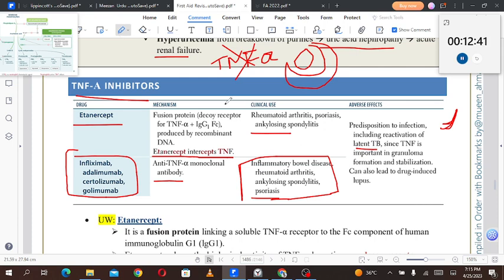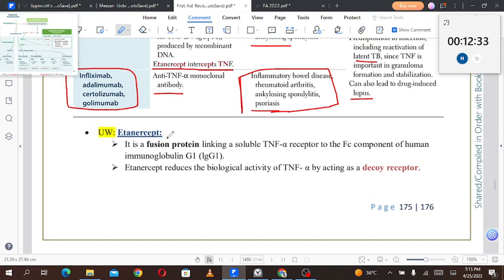Since TNF alpha is important in granuloma formation and stabilization, inhibitors can also lead to drug-induced lupus. The UWorld point about etanercept is that it is a fusion protein linking a soluble TNF alpha receptor to the Fc component of human immunoglobulin G1. Etanercept reduces the biological activity of TNF alpha by acting as a decoy receptor.